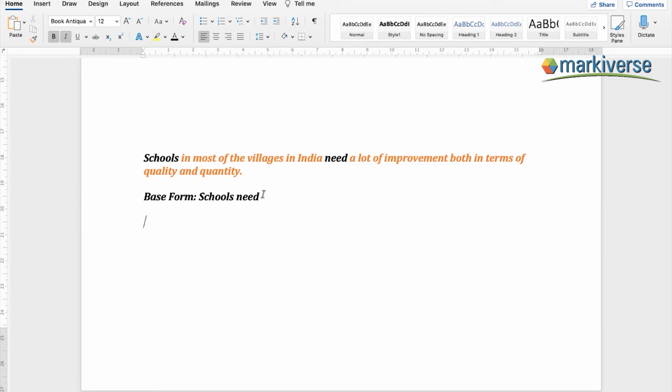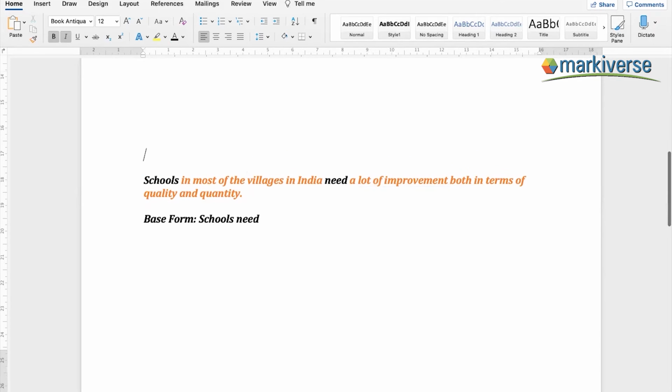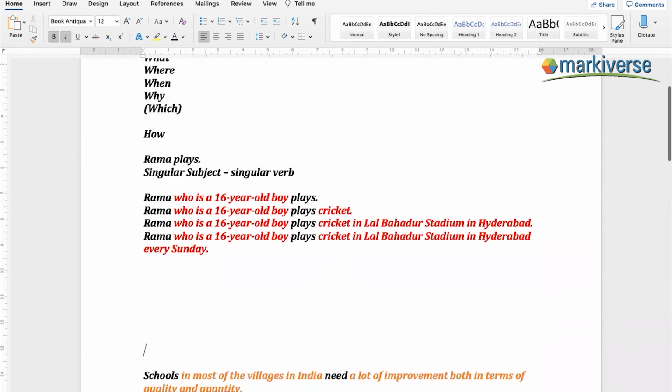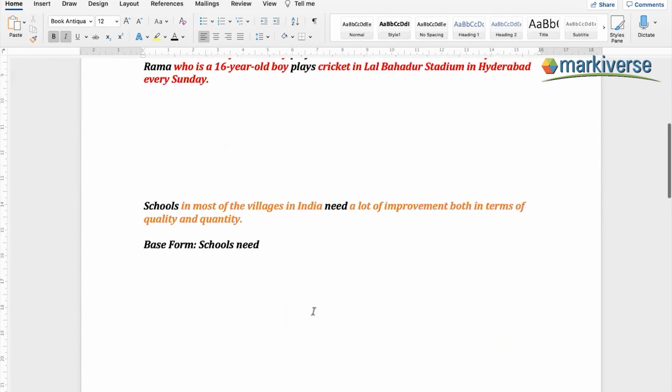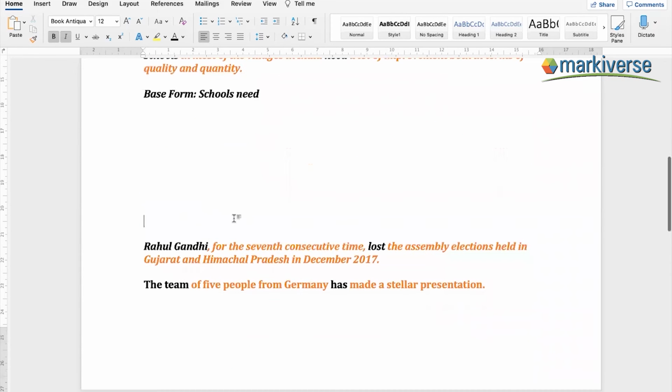This is how you will be able to form any sentences using 5 Ws and 1H. And again, there is absolutely no rule that you should start with who, you should start with what, where, when in a sequential order. No, not at all. You can start with why, you can bring when, you can bring what, depending on the tone of the sentence, depending on the mood of the sentence. Okay, let me take one more example for you.